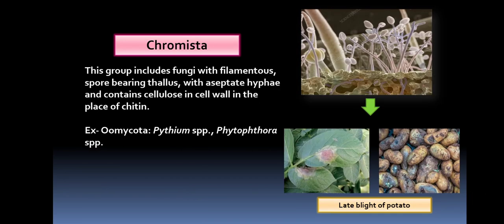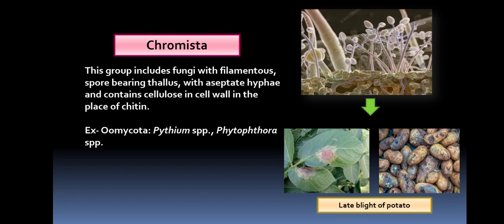Next, we come to Chromista. This group of fungi possesses all the characteristics of fungi, only the cell wall is composed of cellulose in place of chitin. The thallus is well developed, filamentous, and also produces spores, that is oospore and zoospore. The oospores are the sexual spores produced by this group of fungus, whereas the zoospores are the asexual spores produced by the fungus.